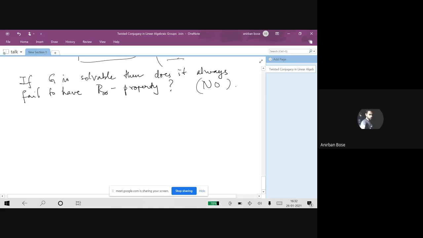So for instance, let us take this example. Let us take G to be this group B. I take all 2 cross 2 matrices of the following kind.